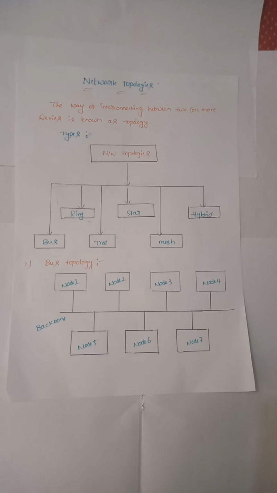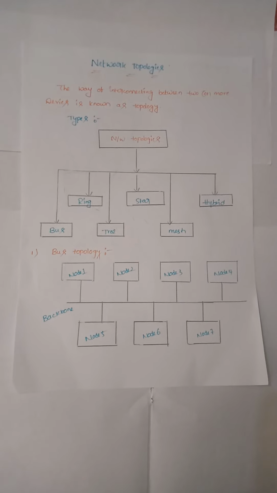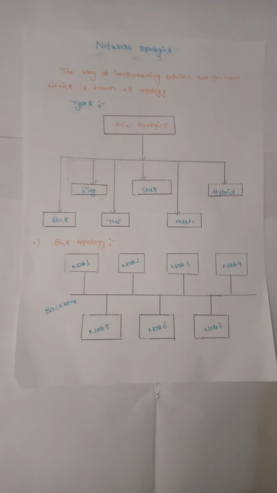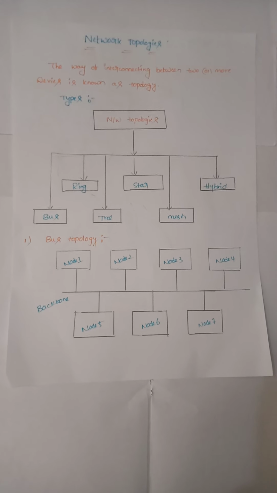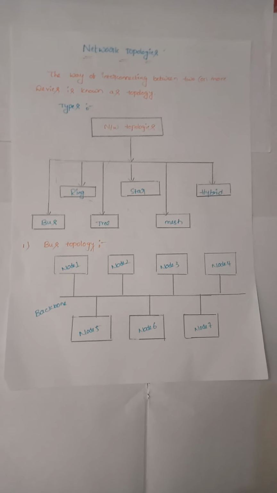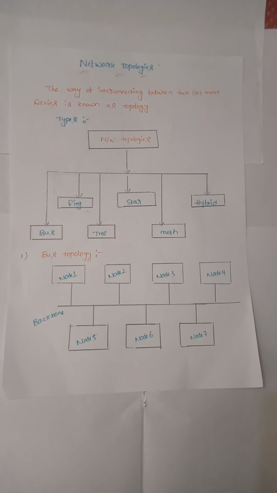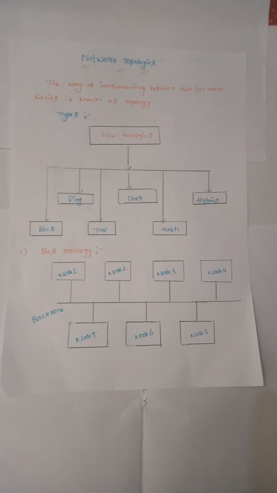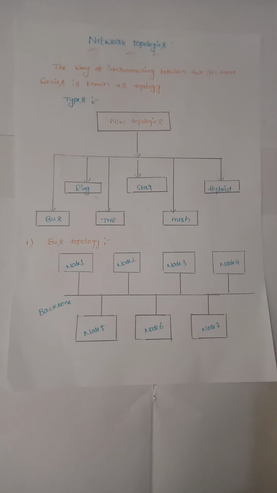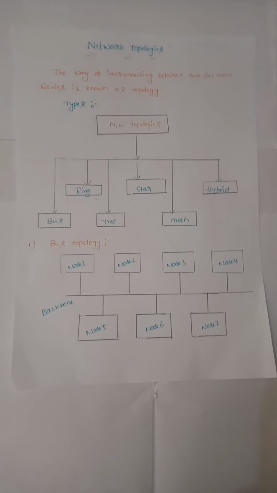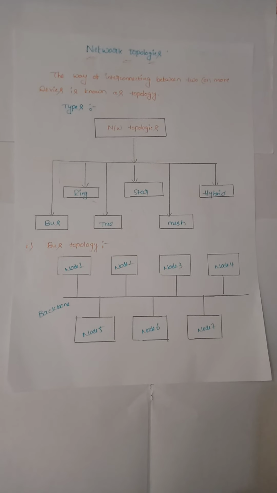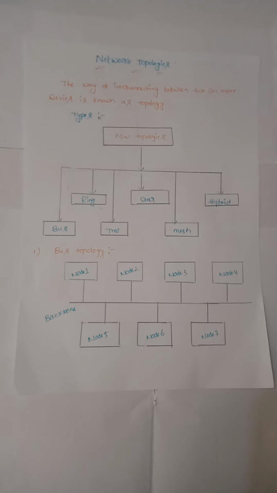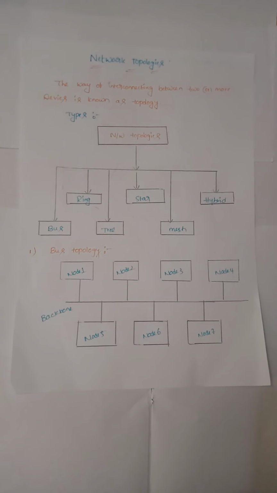The word topology comes from the Latin word topos. The basic definition of topology is that the way of interconnection between two or more devices is known as a topology. It is also defined as the way different nodes are placed and interconnected with each other. Topology was known as geometry of a place, or analysis of a place.